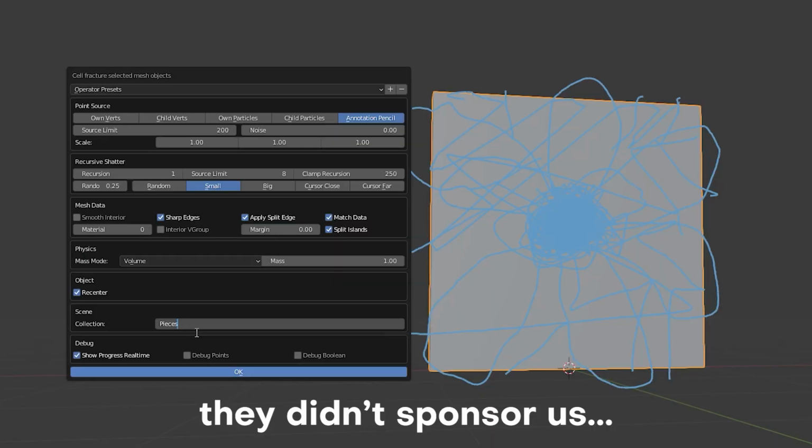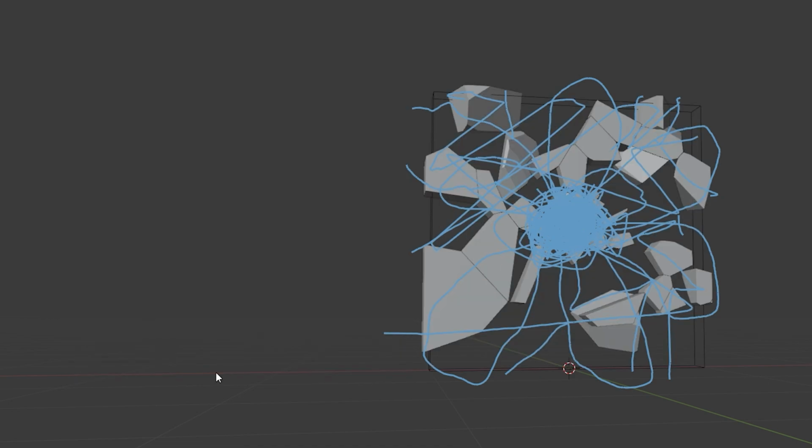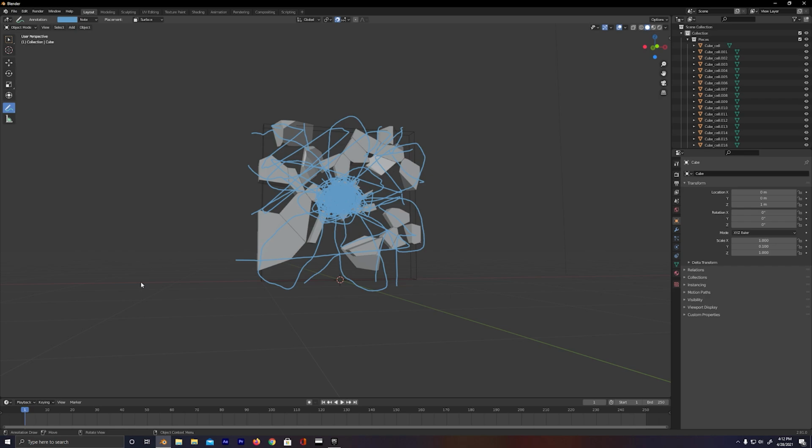That'd be cool. And pretty much what this is gonna do once we give a name to this collection is take all of those pieces that we made and put them into a group. That way it's not just gonna be all over the place, which is gonna give you a nightmare. That is it, and now we can just go ahead and click OK and let Cell Fracture do its thing.